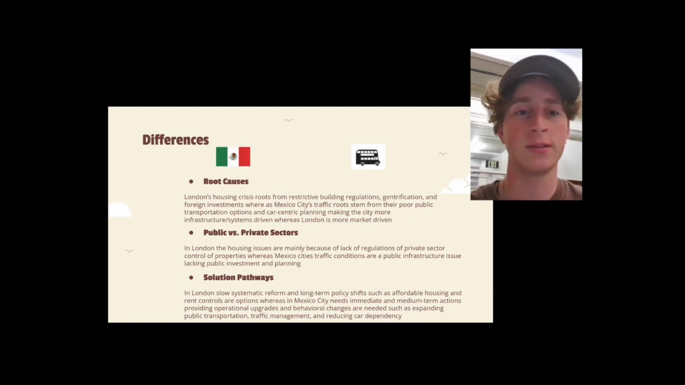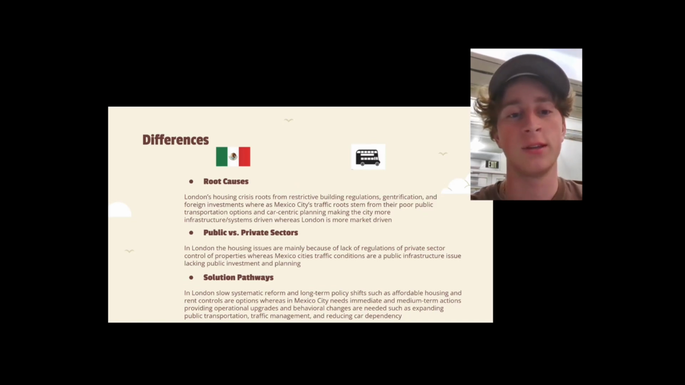And some of the differences is in regards to the root cause of these problems in these various cities. So London's housing crisis is mainly not because they're not putting up enough houses. It's more because of restricted building regulations, gentrification, and foreign investments. And then Mexico City's traffic problems stem from the poor public transportation options they have. And it's a very car-centric city, where it's planned around cars.